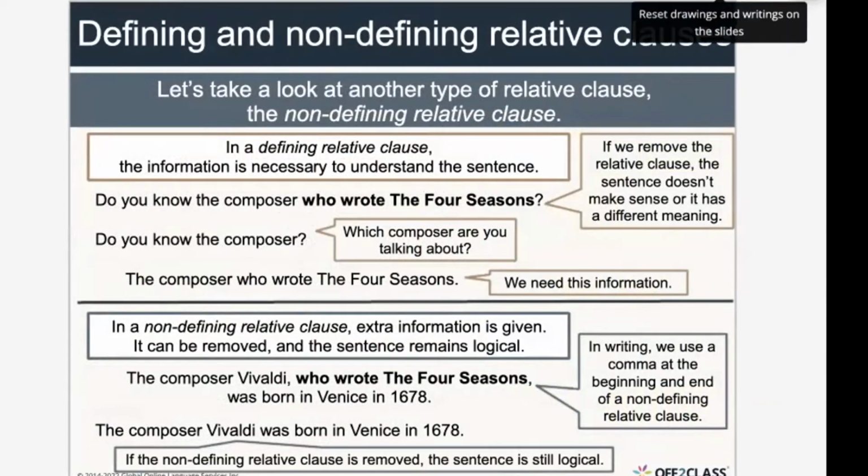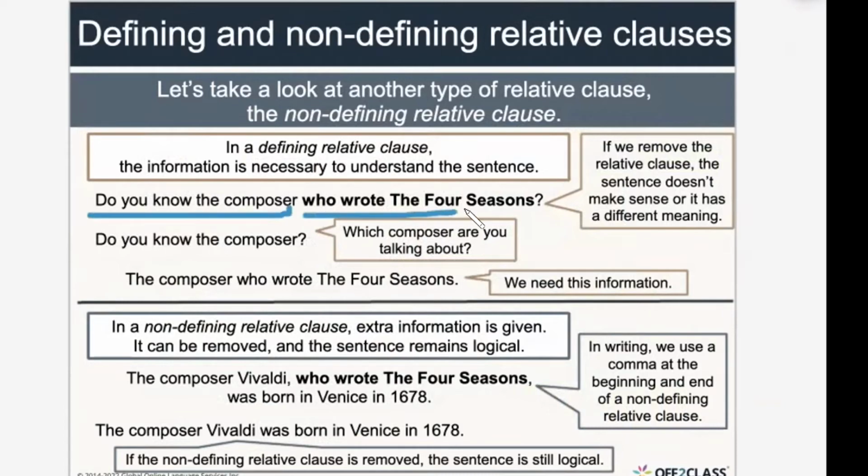Okay. Very good. Now, guys, we have another form of sentences here: defining and non-defining relative clauses. They're very easy, but at the same time, they might be a little bit new for you. Look here, guys. Do you know the composer who wrote the 4 Seasons? Here, I said the composer, okay? I don't know which composer. So what did I do?